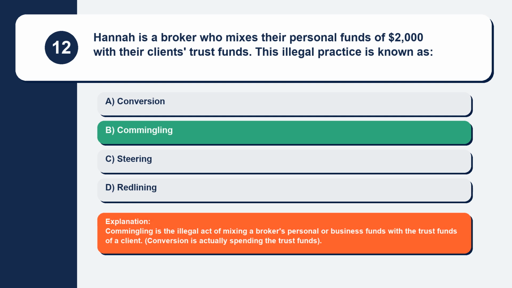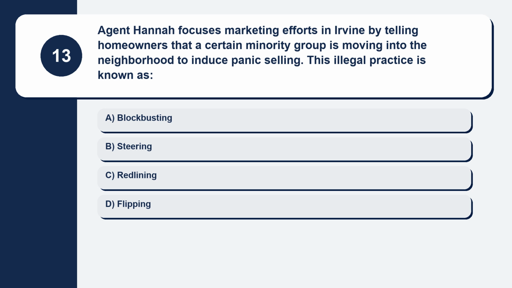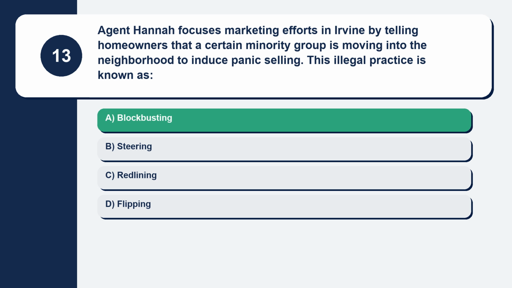Explanation. Commingling is the illegal act of mixing a broker's personal or business funds with the trust funds of a client. Conversion is actually spending the trust funds. Question 13. Agent Hannah focuses marketing efforts in Irvine by telling homeowners that a certain minority group is moving into the neighborhood to induce panic selling. This illegal practice is known as. Here are your options. Option A, blockbusting. Option B, steering. Option C, redlining. Option D, flipping. The correct answer is option A, blockbusting.